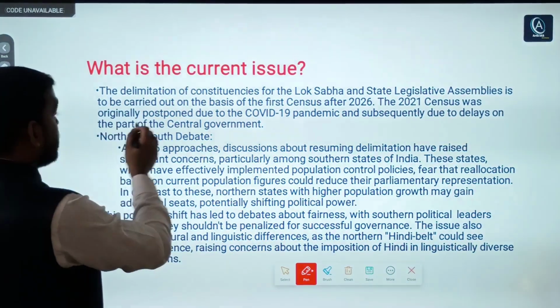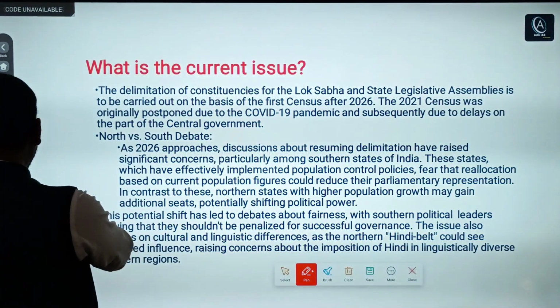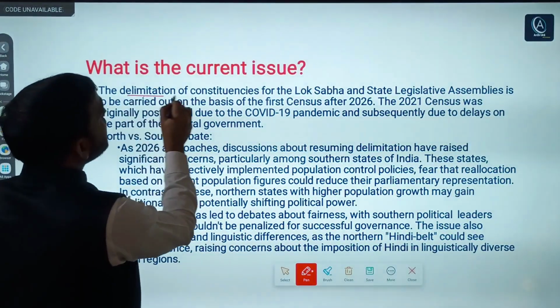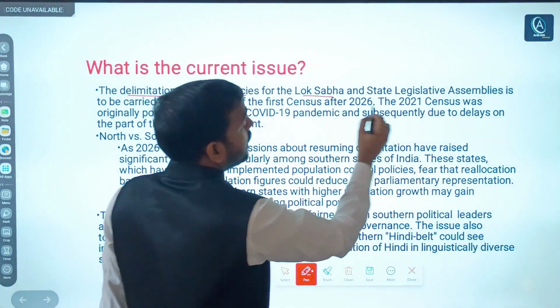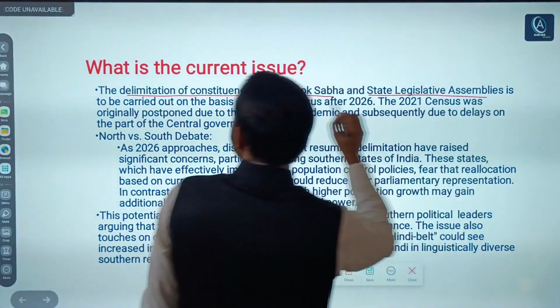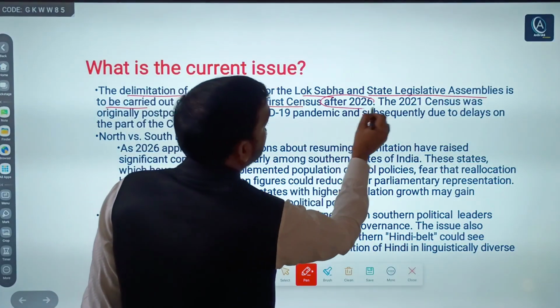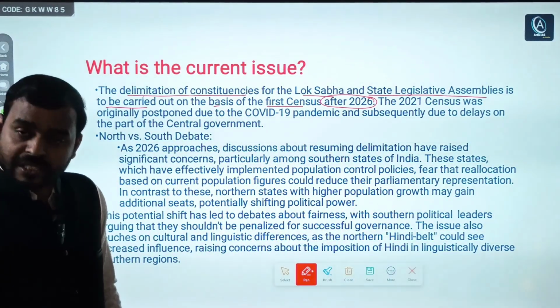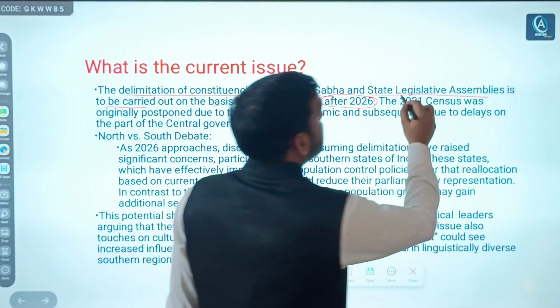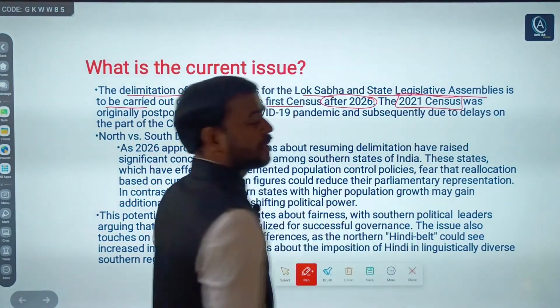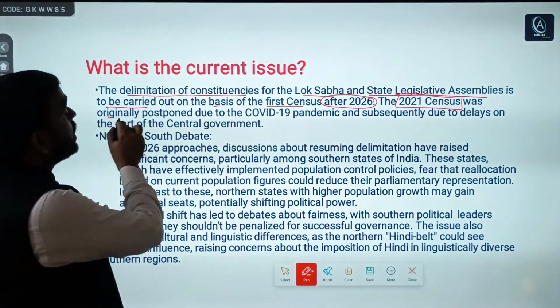So first, what is the current issue? The delimitation of constituencies for Lok Sabha and legislative assemblies is to be carried out on the basis of the first census after 2026. The census of 2021 was originally postponed.